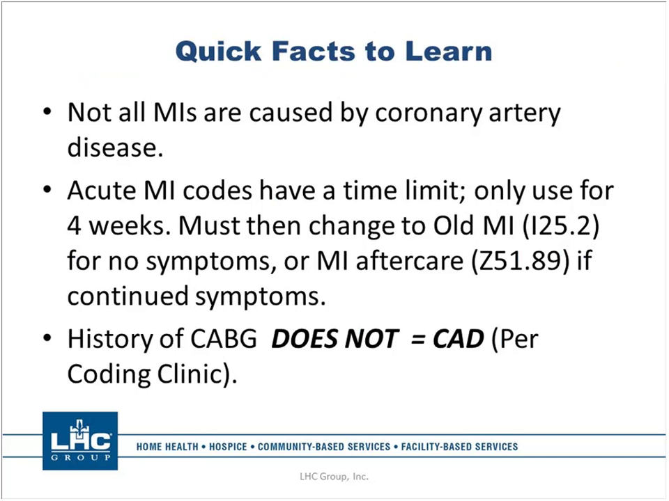So a couple of quick facts that I want to go over, because there are a lot of discrepancies out there and a lot of beliefs that are actually incorrect, and I do get questions about these frequently. Not all MIs are caused by coronary artery disease. Most of you know this, but I do get questions: this patient has had an acute MI, but I don't see anywhere in the chart where they have any coronary artery disease. Can I assume that? No, you cannot. Just because the patient has had a heart attack either now or in the past does not necessarily mean they have coronary artery disease. Heart attacks can be caused by many things.